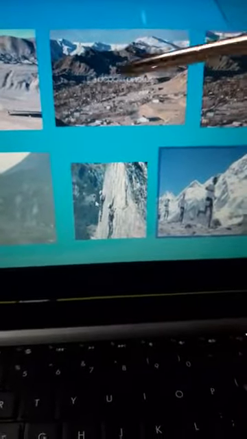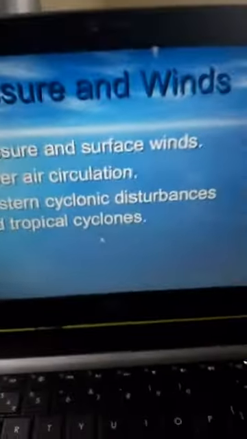Children, for example, these are high mountains, the Himalayas, okay? So imagine cold winds coming from beyond, that is from China, from Central Asia. The Himalayas are going to act as a barrier. Suppose this screen of the laptop, children, is the mountains. Winds coming from the back, the Himalayas are acting as a barrier. Therefore, they are protecting the Indian subcontinent from the prevailing, bitterly cold winds. Therefore, India has a milder climate than Central Asia.